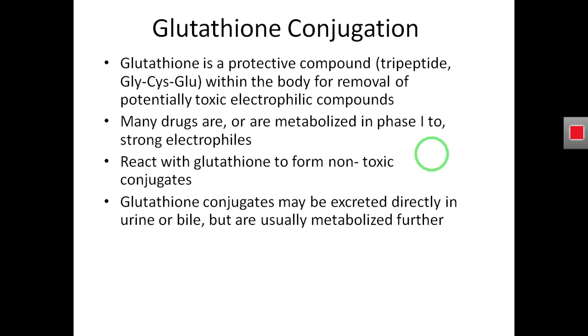After that, the drug glutathione conjugate is easily excreted from the body through urine or bile.